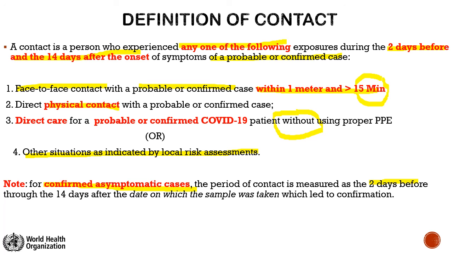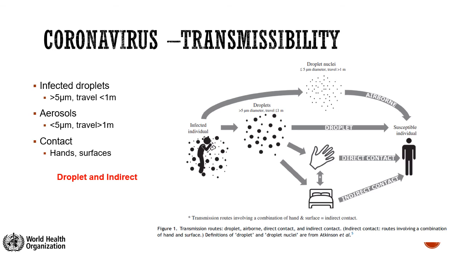By knowing these definitions, we can actually facilitate this process of contact tracing. Now let us understand the concept of transmissibility to understand how this virus can be transmitted and what are the precautions we need to take on this.